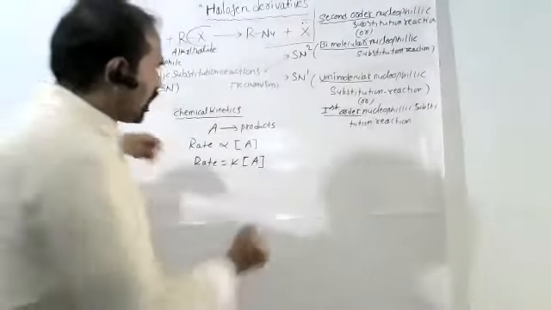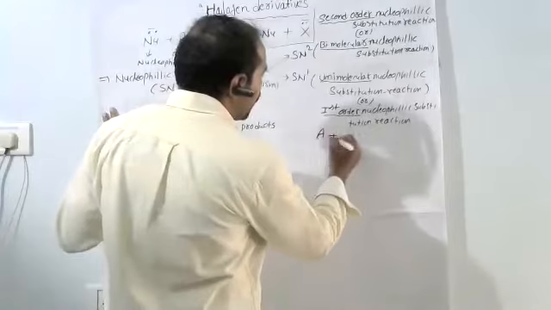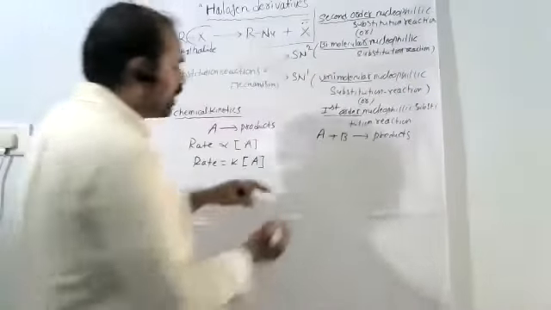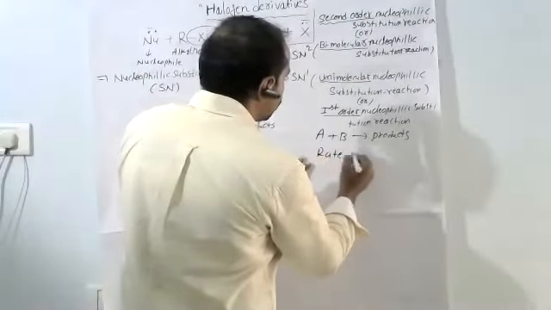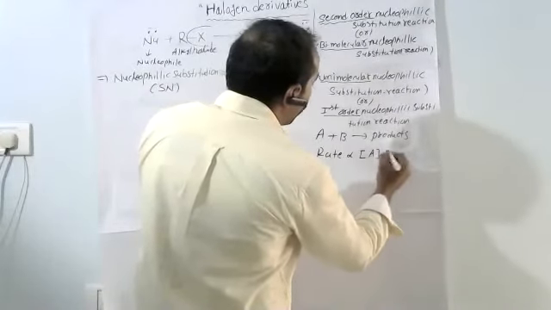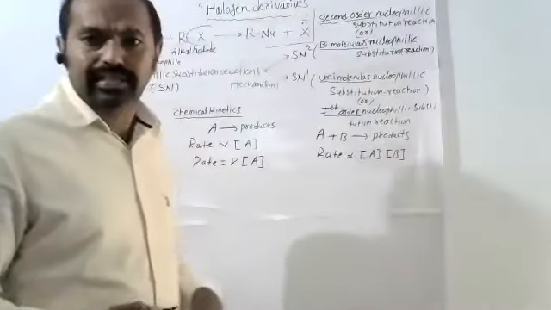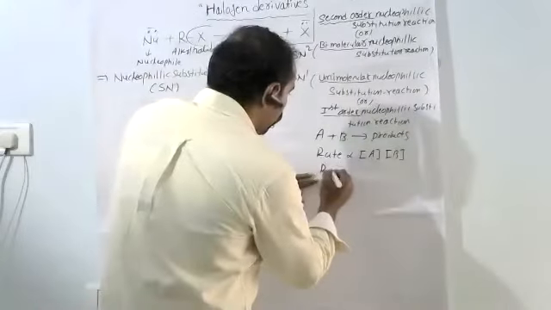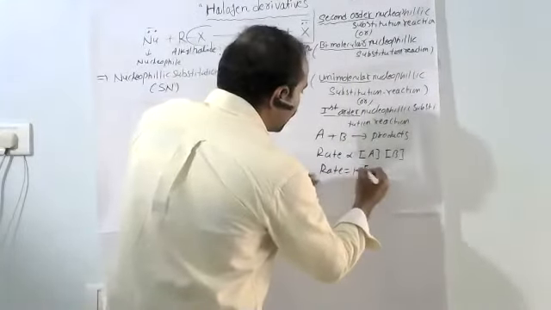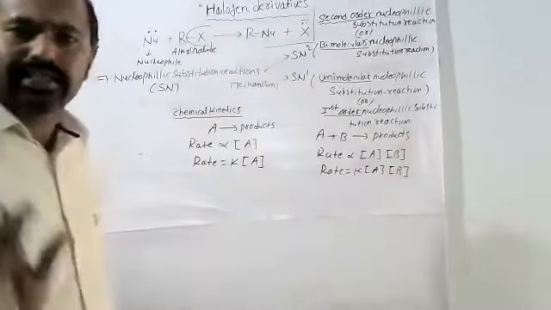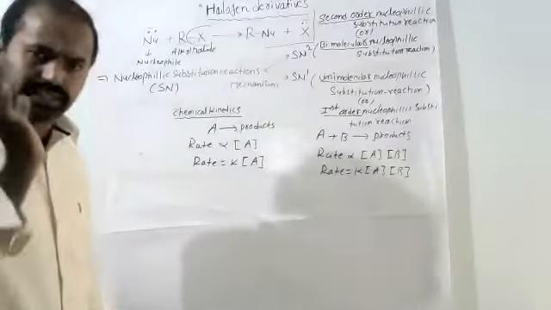If one more reaction is given, A plus B gives rise to products, the rate is directly proportional to the product of the reactants' concentrations. Therefore, rate equals K into [A][B], where K is the constant called the rate constant.